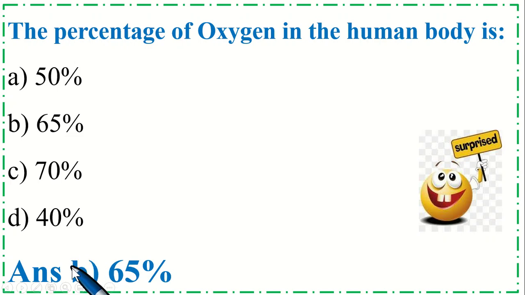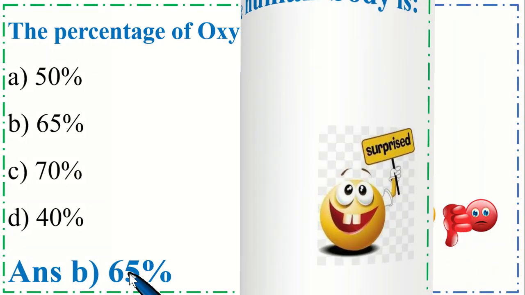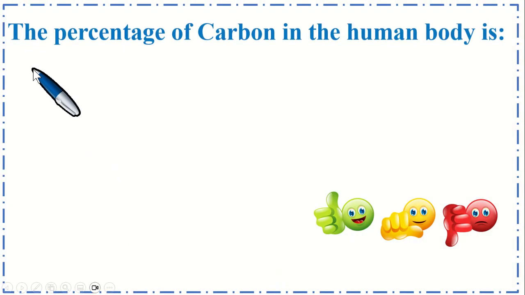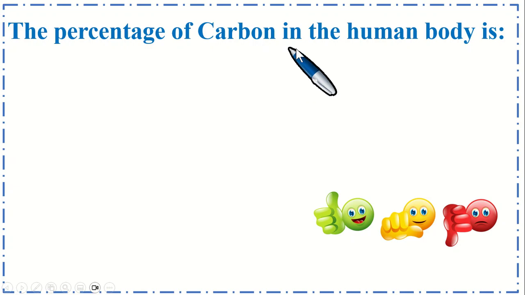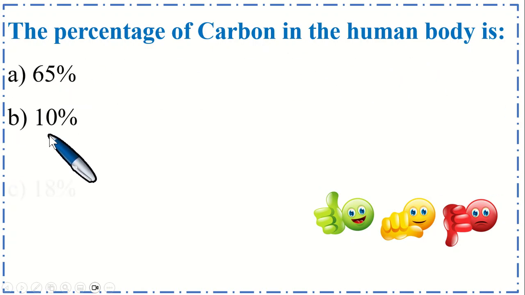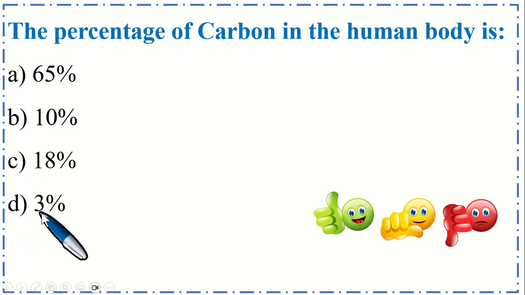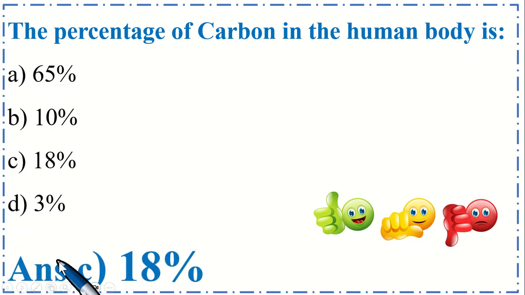So the correct option is B 65%. The percentage of carbon in the human body is option A 65%, B 10%, C 18% and option D 3%. So the correct option is C 18%.